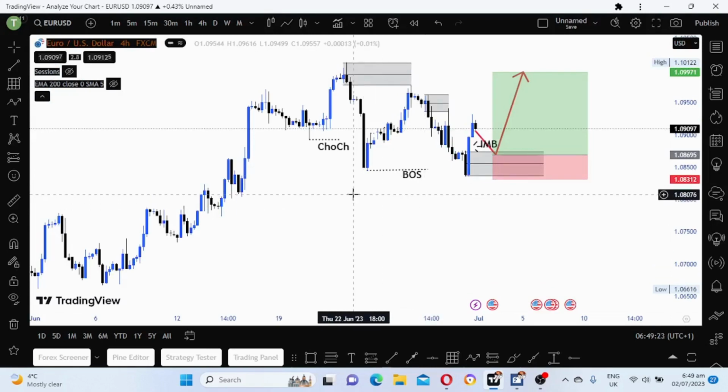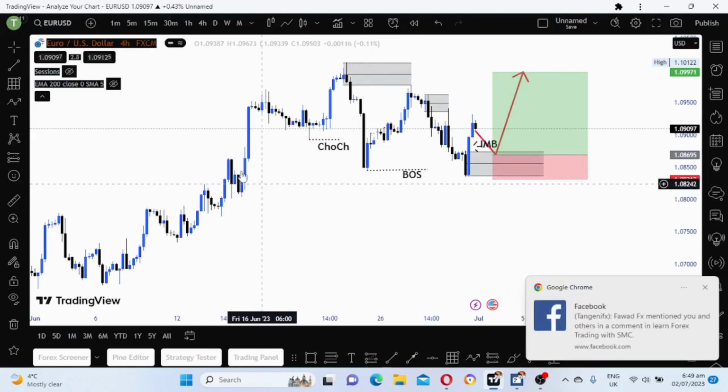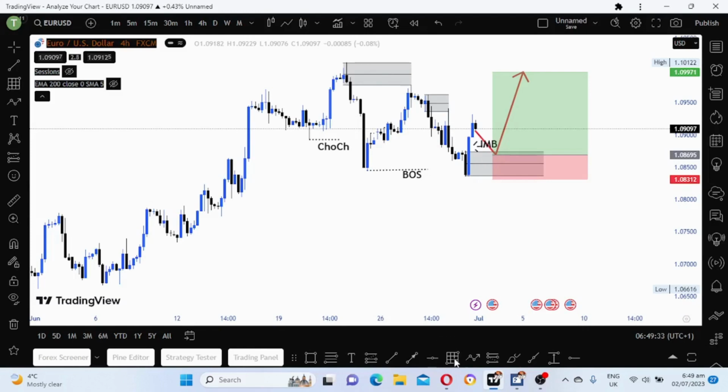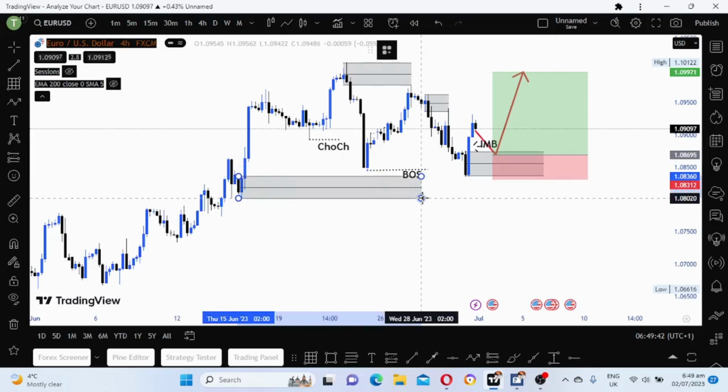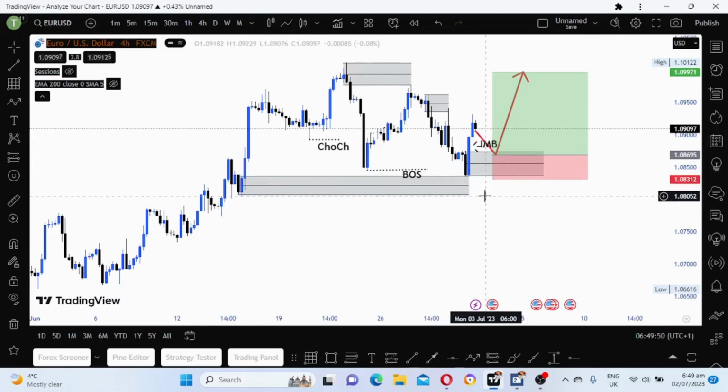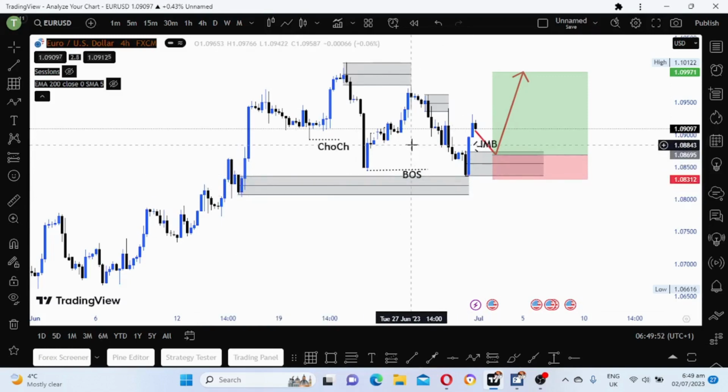Euro USD, as you can see here, we are coming from where? We are coming from this structure which is here. Now what I see here is we tap into this one. So we came from this demand zone now. And what do I wait for? Since the DXY is bearish, we will look to buy Euro USD.